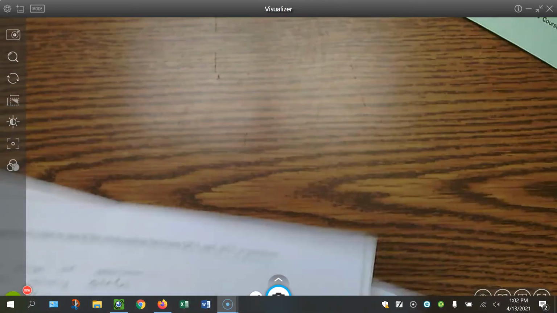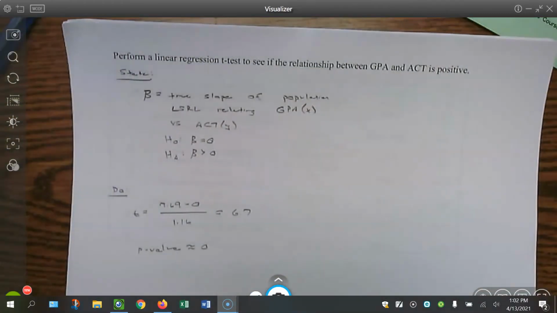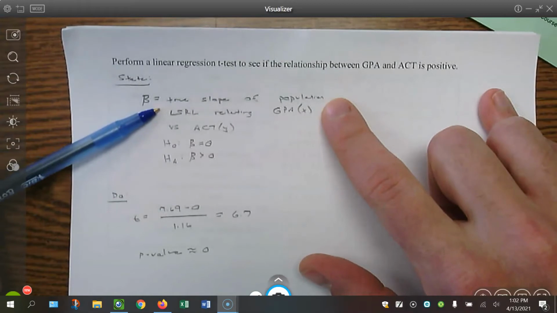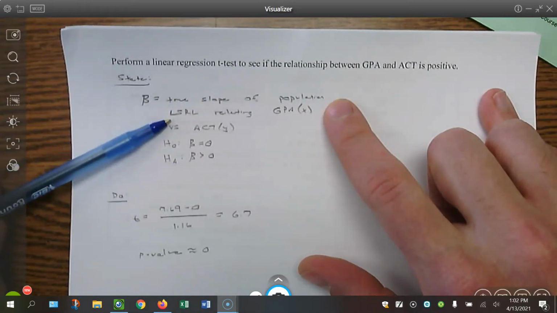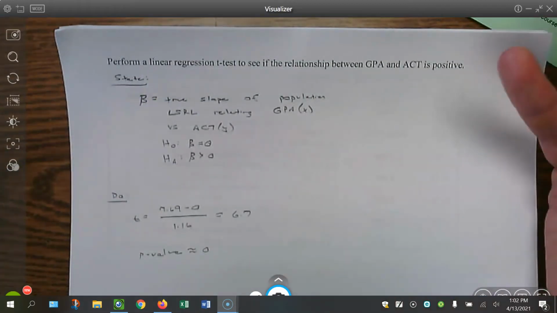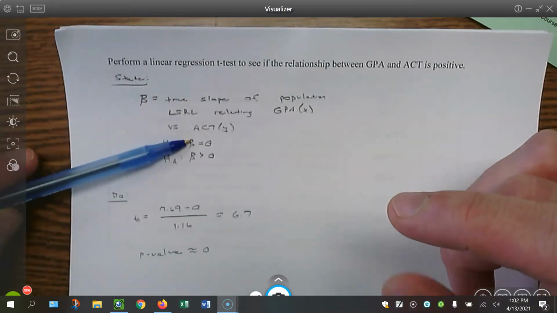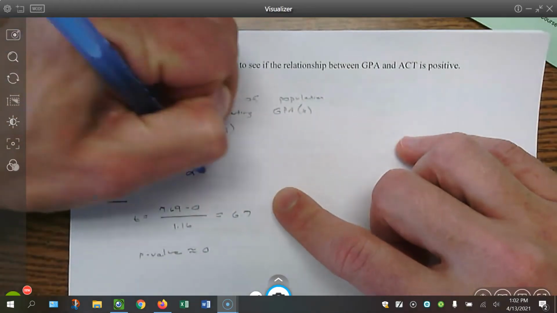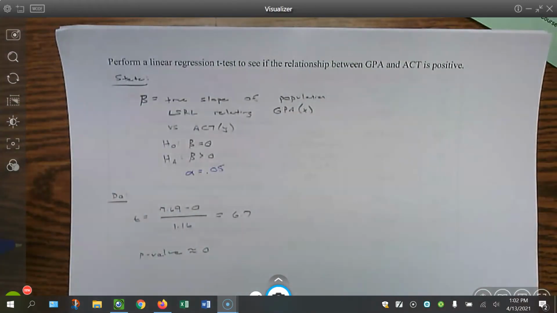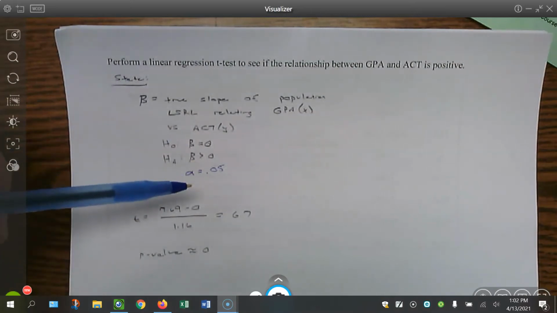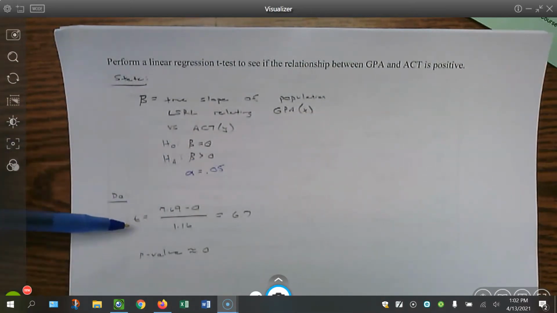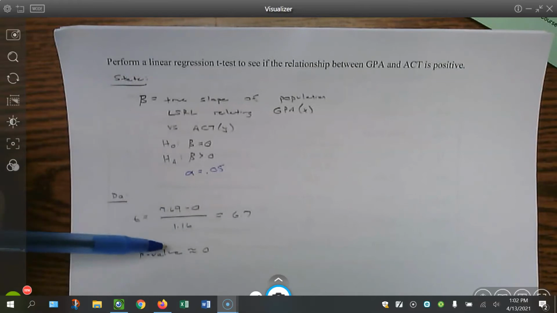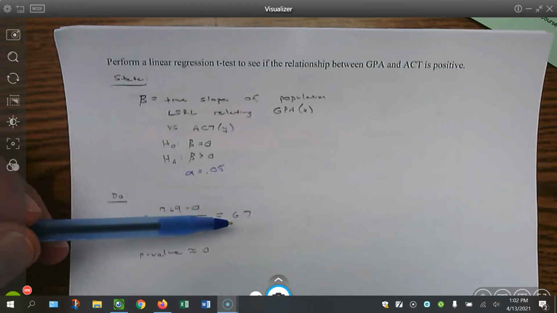So moving on to this last page, we're running through the test. You defined beta, the true slope of the population least squares regression line relating GPA to ACT score. The null would be that there is no slope, it's 0. And the alternative would be that there's a positive slope. We're going to use our level of significance of 5%. Test statistic, similar to what we just saw: you take your sample slope minus your null, 0, divided by the standard error, and you get 6.7.